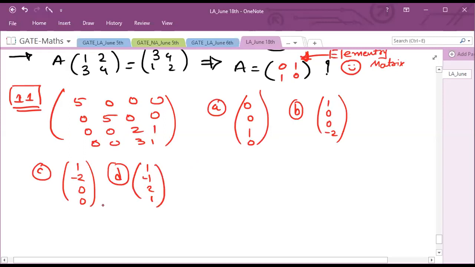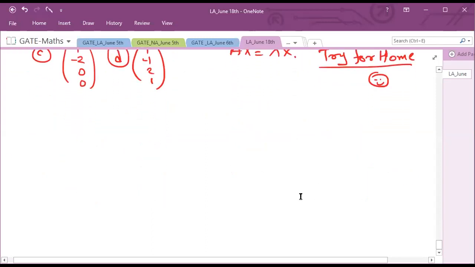From here you can check directly Ax equal to lambda x, isn't it? So try this from home, then tell me what answer you get. Then we will discuss. Let me show you the next question. Okay, try this from home. Now question number 12.